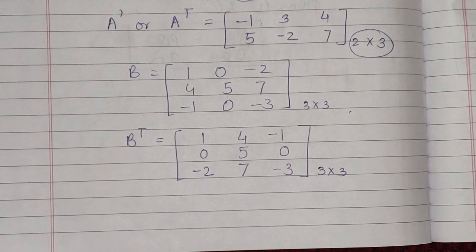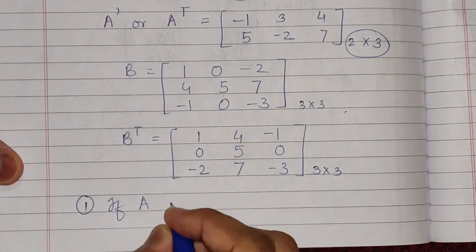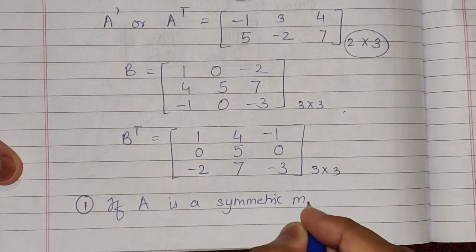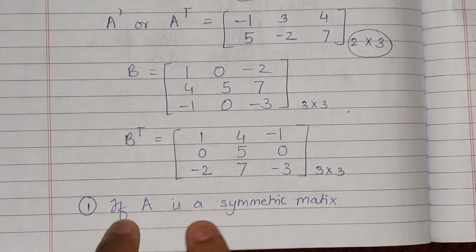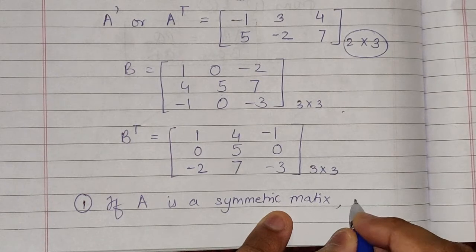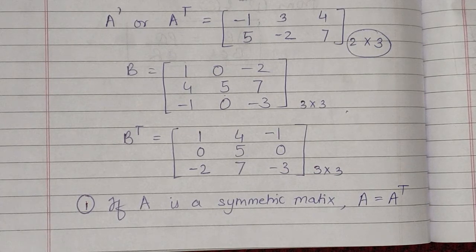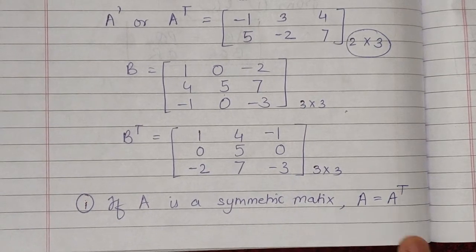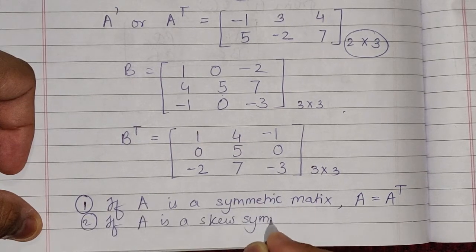Now I am going to give you 2 remarks for the transpose of a matrix. So the first is, if matrix A is a symmetric matrix, remember symmetric matrix in which Aij is equal to Aji. So whenever you take the transpose of a symmetric matrix, in that case A will be equal to A raised to T. That means whenever you take the transpose of a symmetric matrix, both the matrices will look the same.